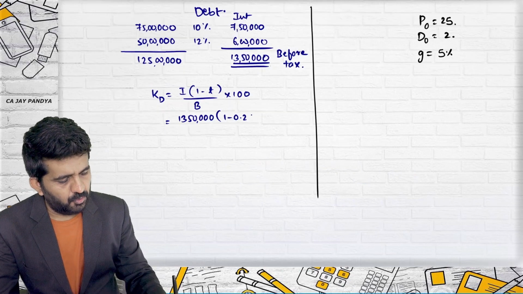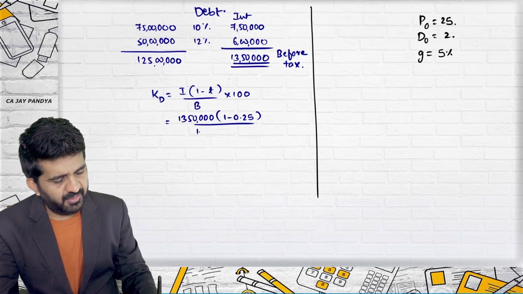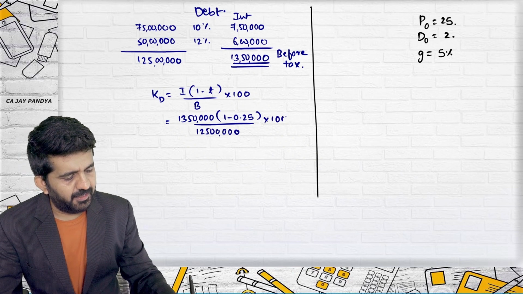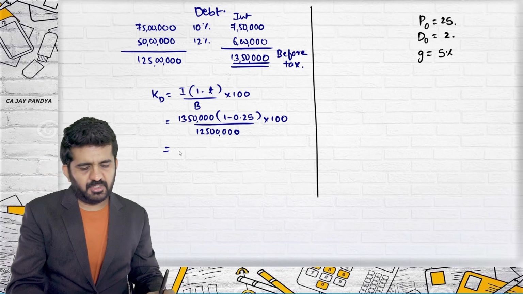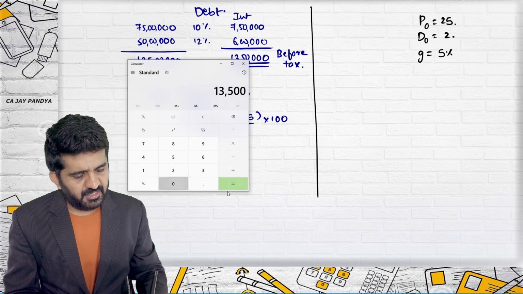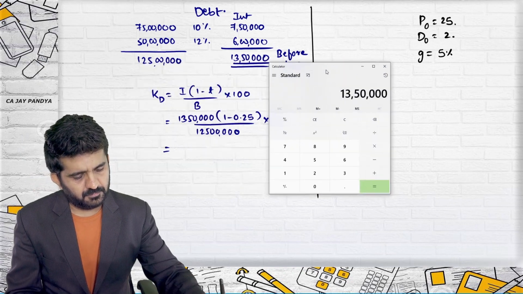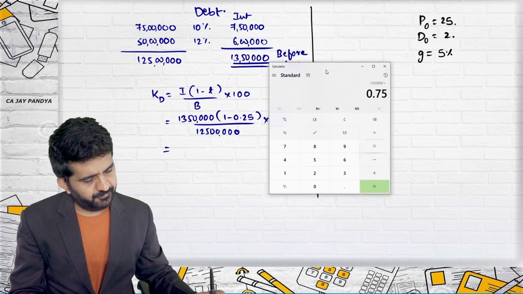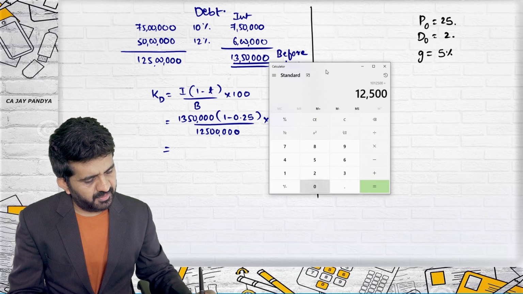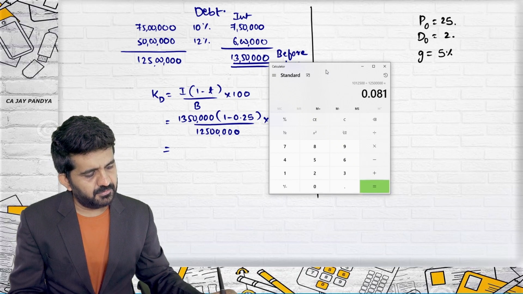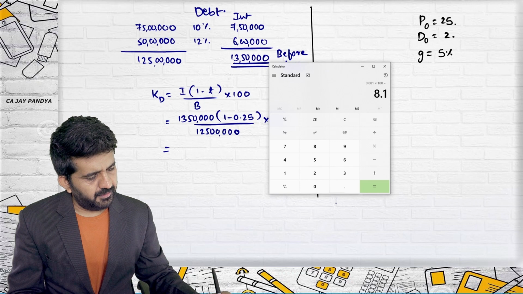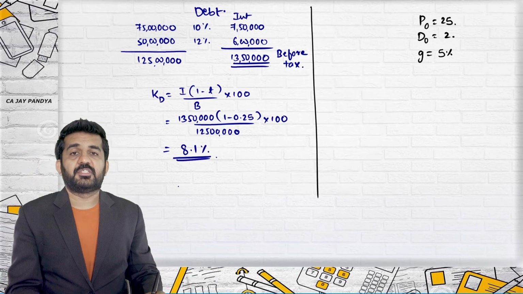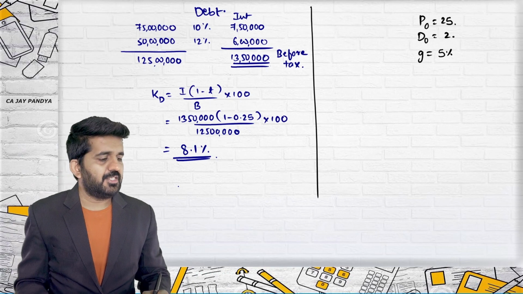So 13 lakh 50,000 into 0.75 divided by 125 lakhs multiplied by 100 is 8.1%. It is KD. Let us go for KE.